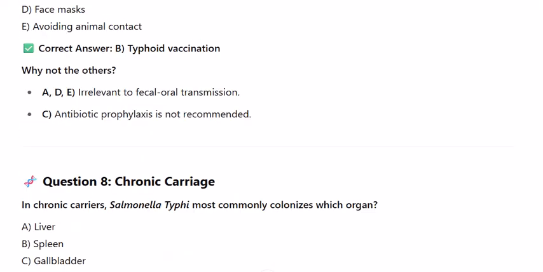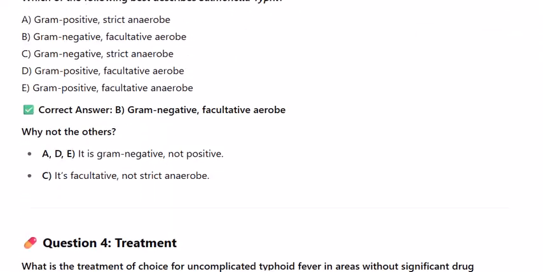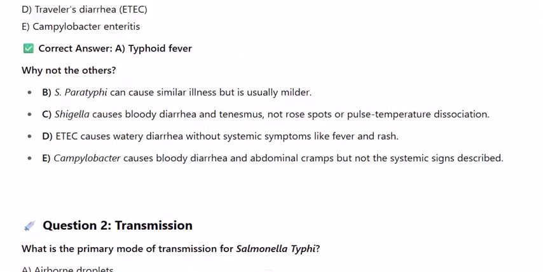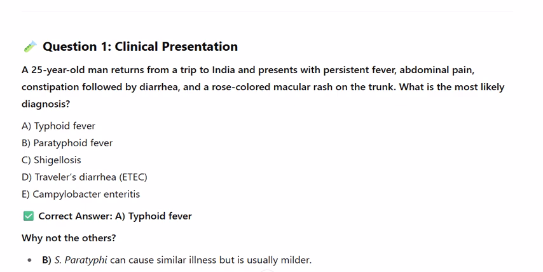Here are 10 USMLE-style multiple-choice questions, MCQs, focused on Salmonella typhi, each with 5 answer choices, the correct answer, and explanations for why the other choices are incorrect, all in English. Question 1, clinical presentation. A 25-year-old man returns from a trip to India and presents with persistent fever, abdominal pain, constipation, followed by diarrhea, and a rose-colored macular rash on the trunk. What is the most likely diagnosis?